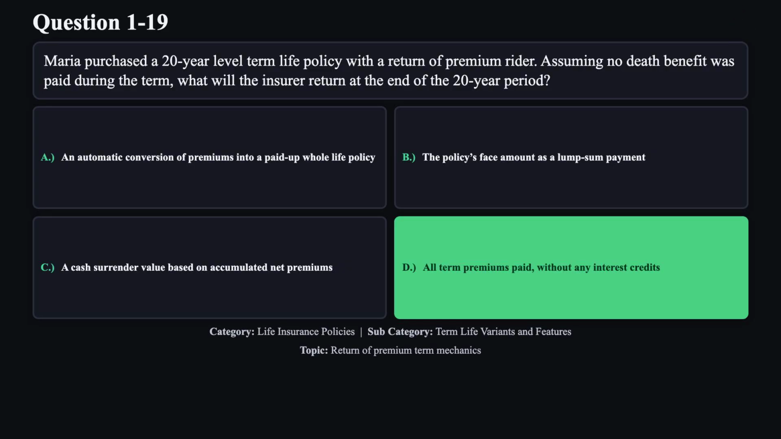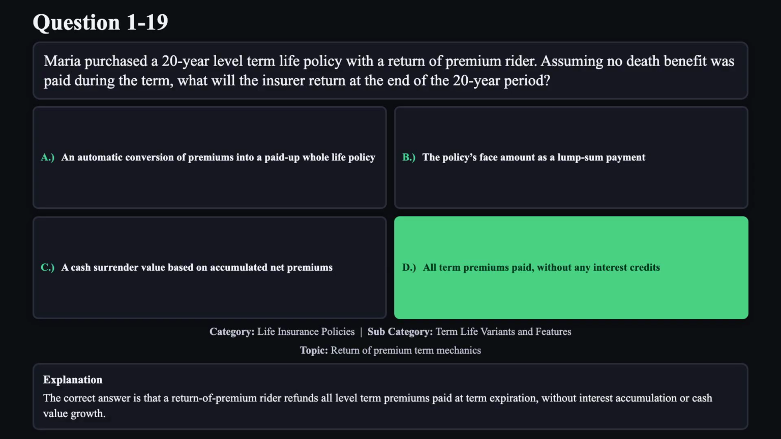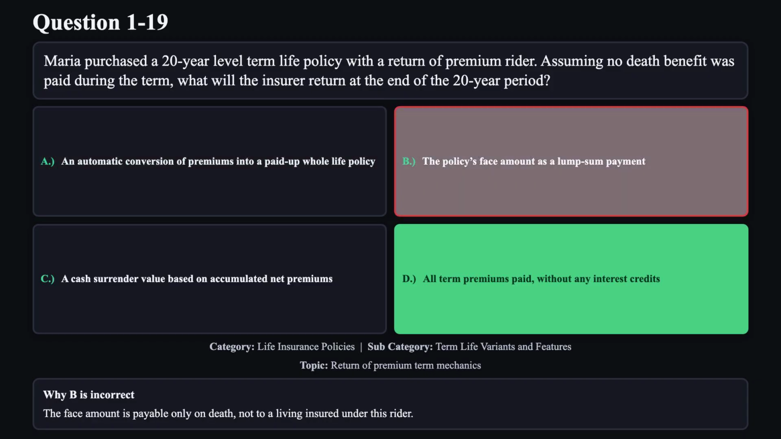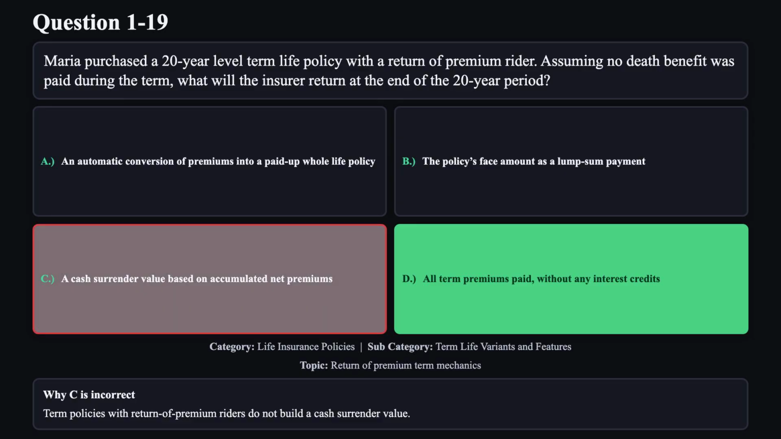The correct answer is D. The correct answer is that a return of premium rider refunds all level term premiums paid at term expiration without interest accumulation or cash value growth. Reason A is not correct. The rider does not convert premiums into a paid-up whole life policy. Reason B is not correct. The face amount is payable only on death, not to a living insured under this rider. Reason C is not correct. Term policies with return of premium riders do not build a cash surrender value.